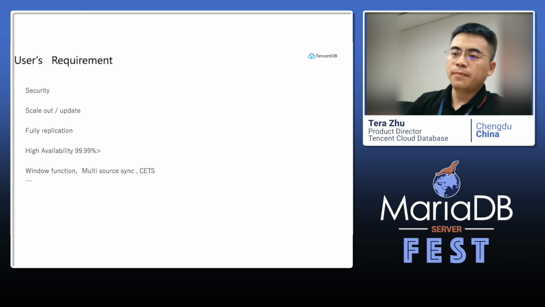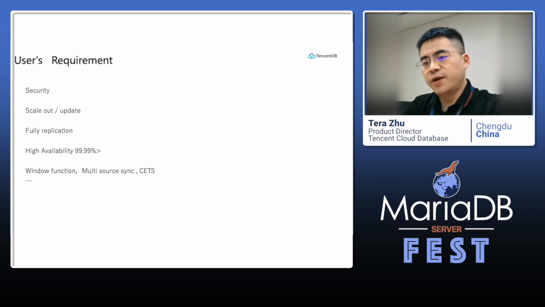Okay, the last one. We put the database on our public cloud and private cloud. We have more and more users, especially financial users. They have a lot of requirements, such as security.